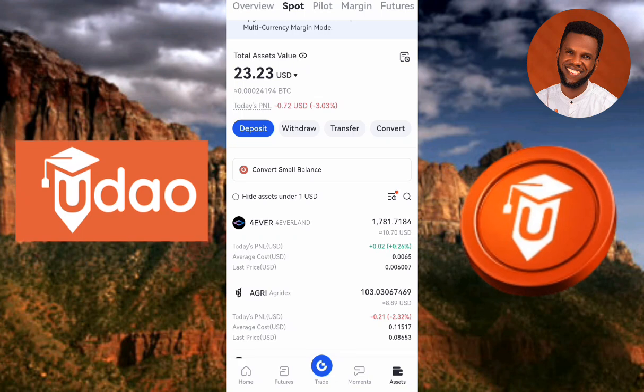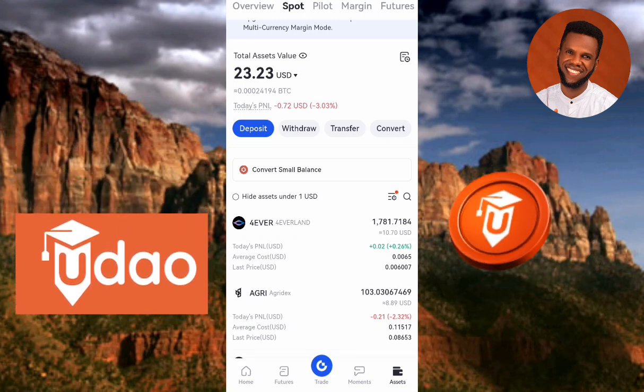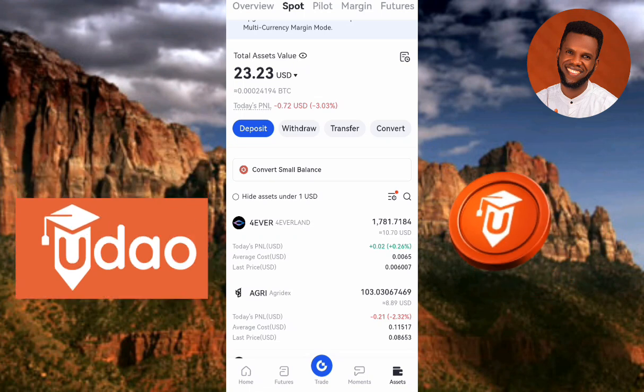So guys, now I've been able to show you how you can actually delve into this UDAO platform, and also how you can actually delve into the UDAO token future.